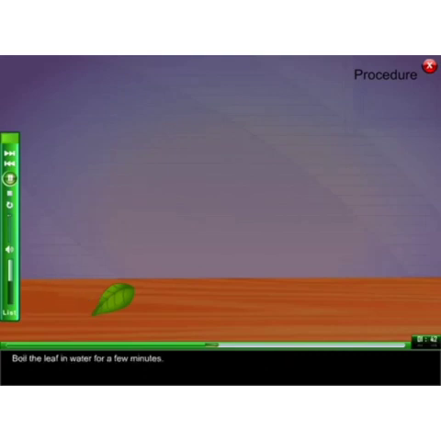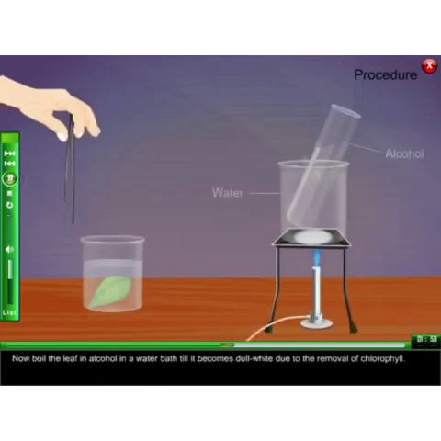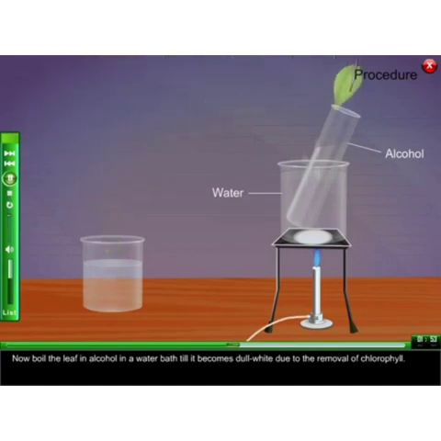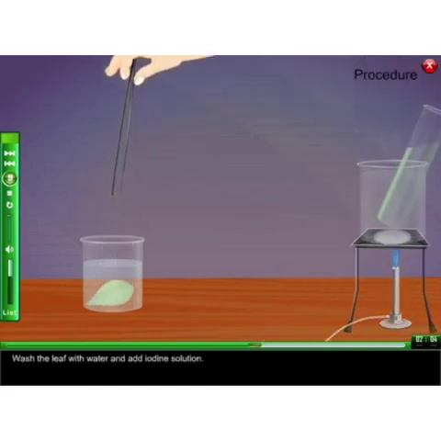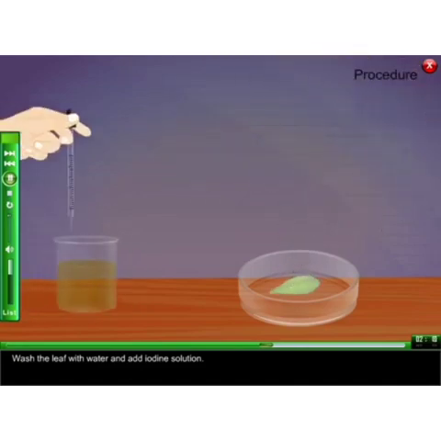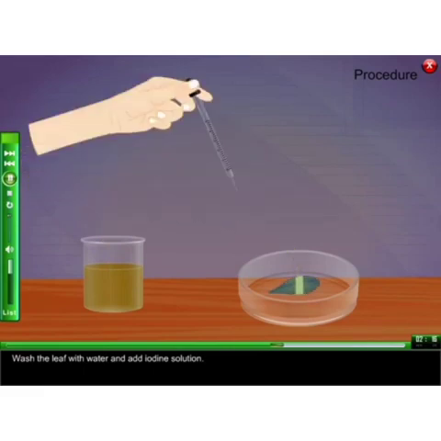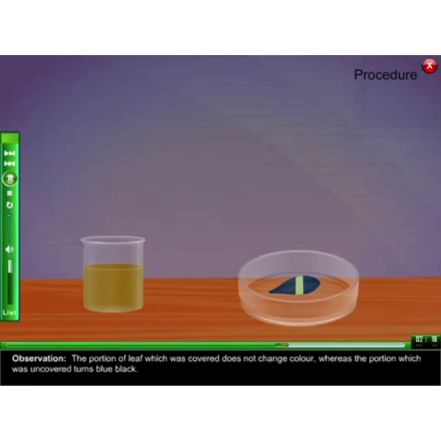First you take the Bunsen burner, and using a beaker of boiling water, you boil the leaf for a few minutes. Then wash it, and put it in the alcohol so that the color of the leaf changes from green to dull white. After taking it out, wash it again and place it on the petri dish. Now we are going to drop the iodine solution on the leaf, and what we observe is the inference of the experiment.